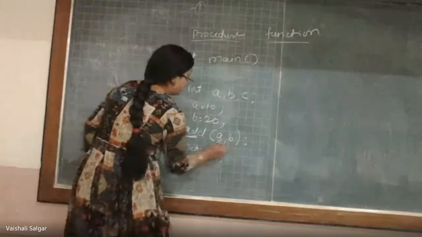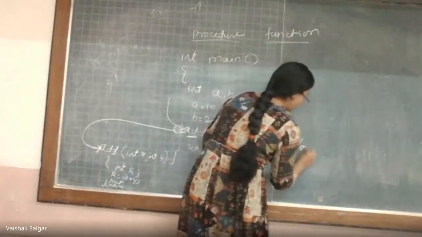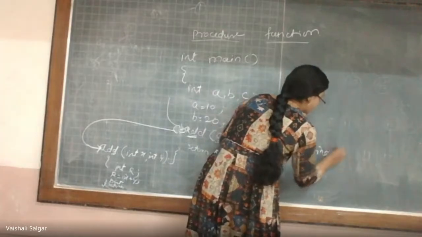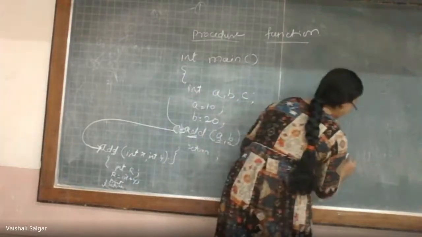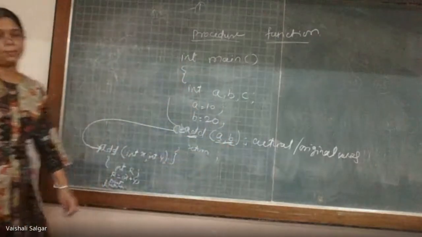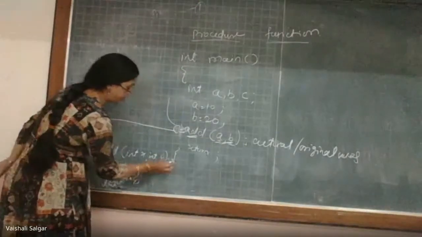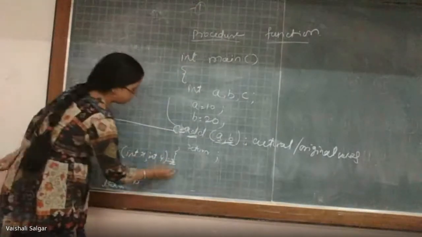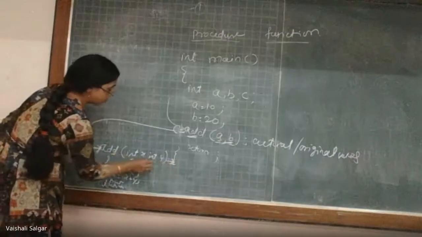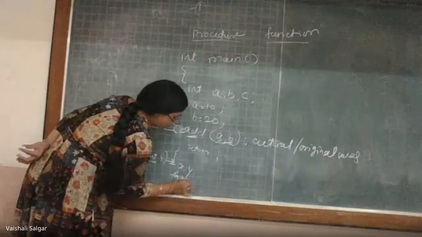A and B are the actual parameters. In some books, it is referred to as original parameters because they have the original values in your program. These are the actual parameters. And what about the formal parameters? X and Y. So formal parameters are nothing but the list of parameters which are there with your function definition. So X and Y indicate the formal parameters.